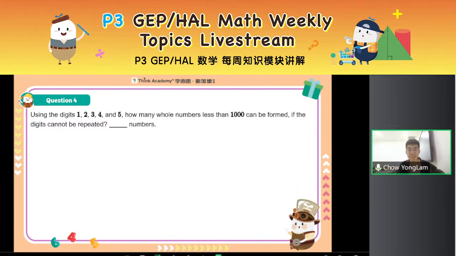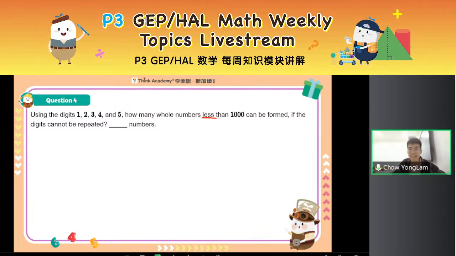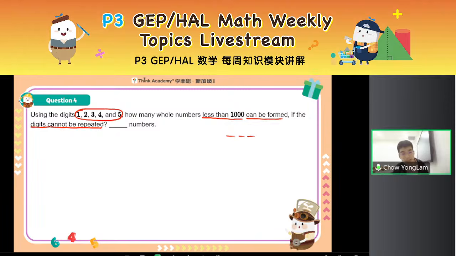Now, using the digits 1, 2, 3, 4, or 5, how many whole numbers less than 1000 can be formed if the digits cannot be repeated? Take note, I can only use the digits 1, 2, 3, 4, and 5. We need to look at this question carefully. Some of you think, oh teacher, less than 1000 means it must be a 3-digit number, because it's something 100. It makes sense, right?